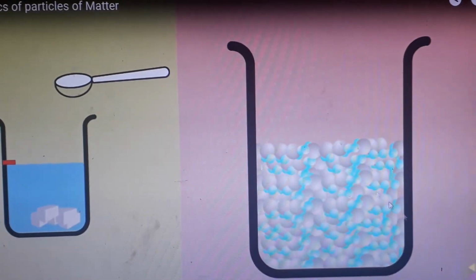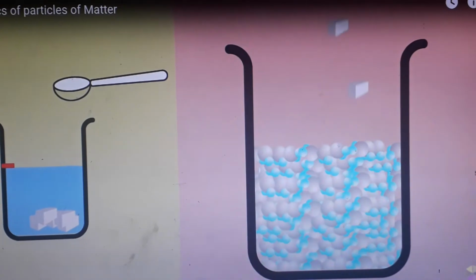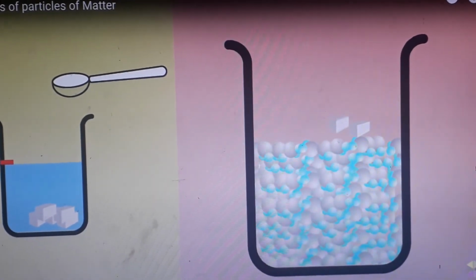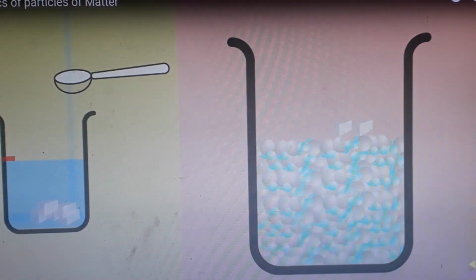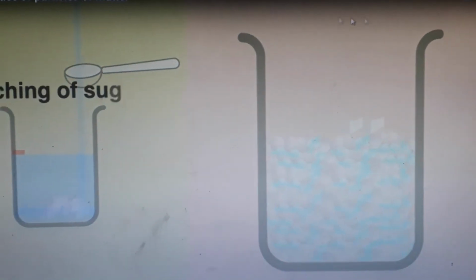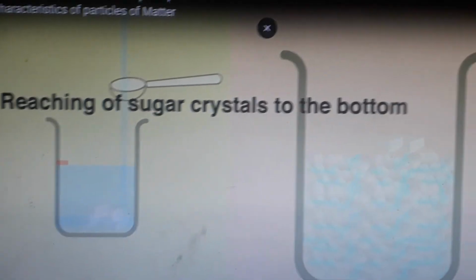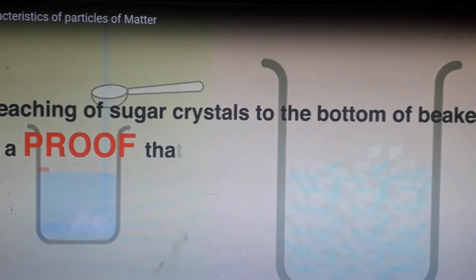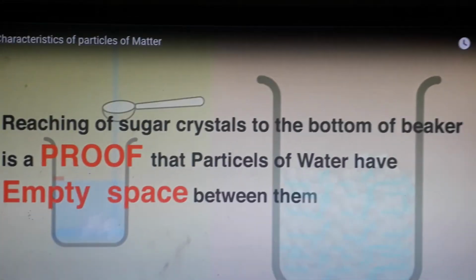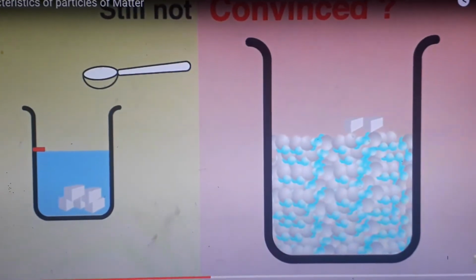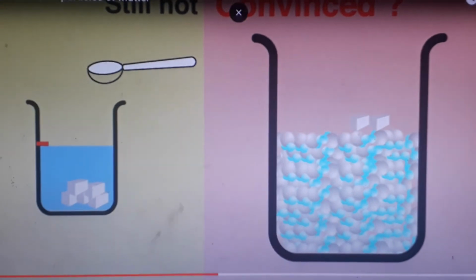If the water molecules were close and without any space, then what would have happened? The sugar would have settled on the top and the level would have increased. But here, what is happening? The sugar crystals are able to reach the bottom of the beaker. So this is proof that particles of water have a lot of empty space between them. If you are not convinced, we can continue with the experiment.